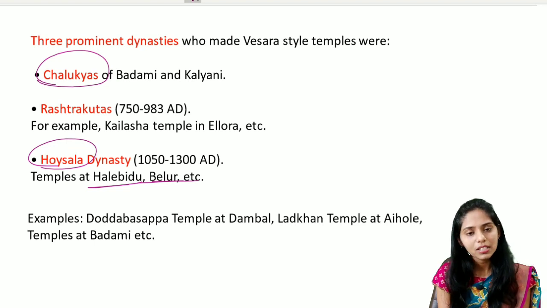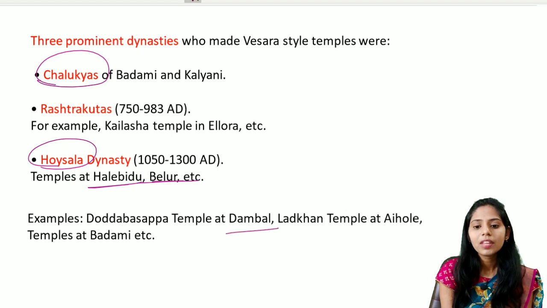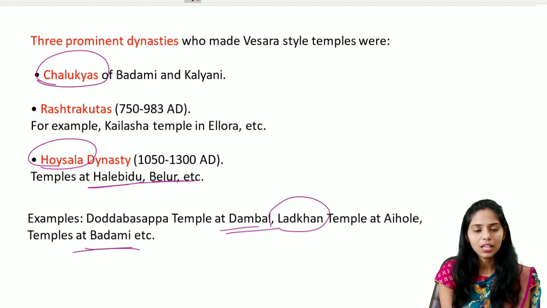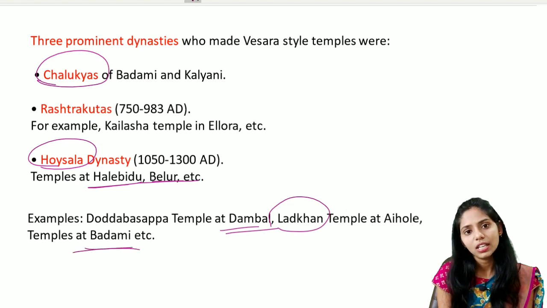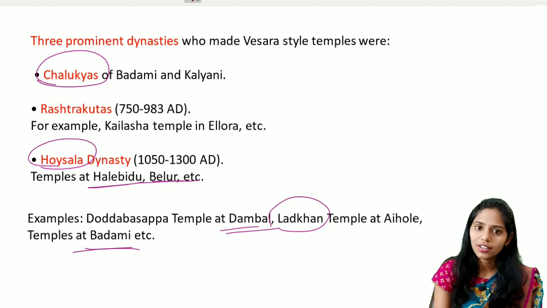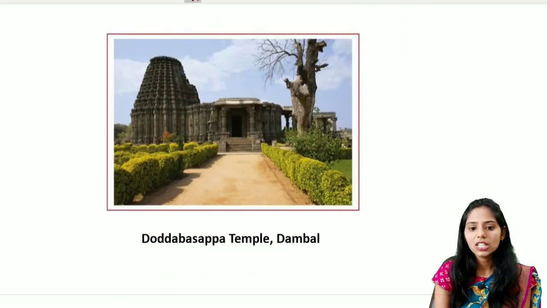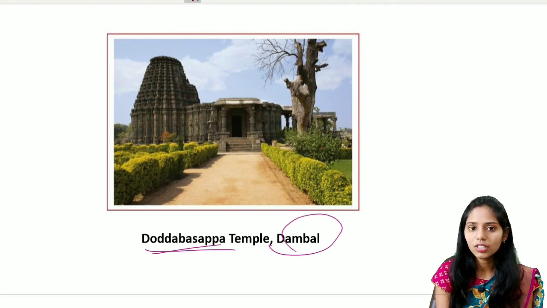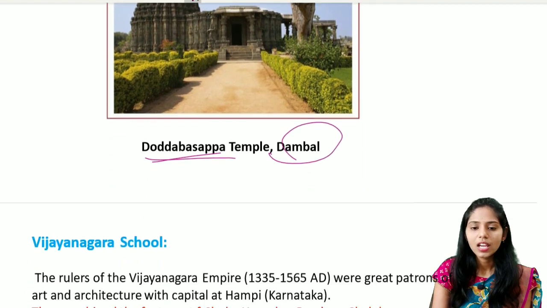So if you see some of the temples which were built under this Vesara style, they include the Doda Basappa temple, which is mainly located in Dambal, and also the Lad Khan temple, which is located at Aihole, and also the temples of Badami. So these are some of the temples which are built under this Vesara style. So if you see this image, it is the image of the Doda Basappa temple which is present in Dambal. So this is an important example of this Vesara style.